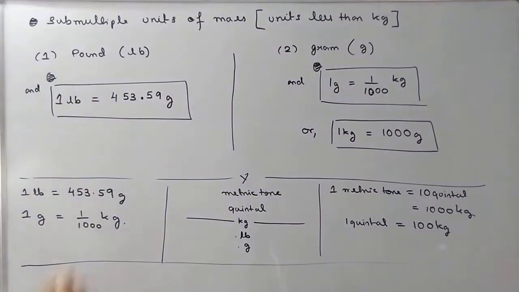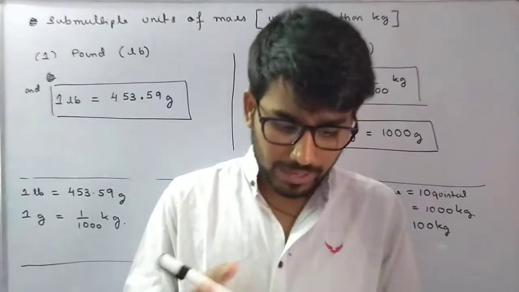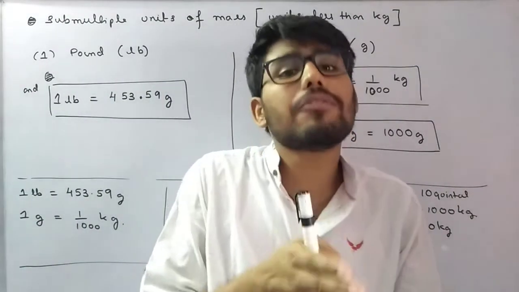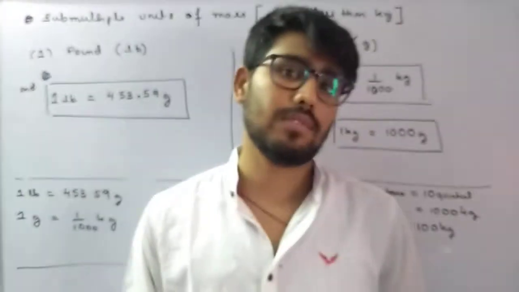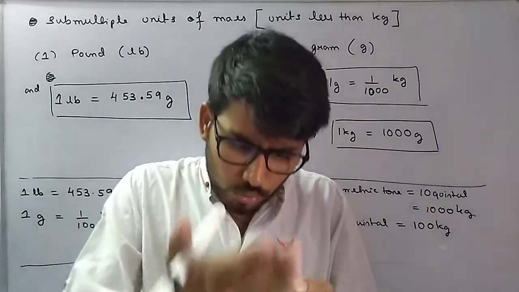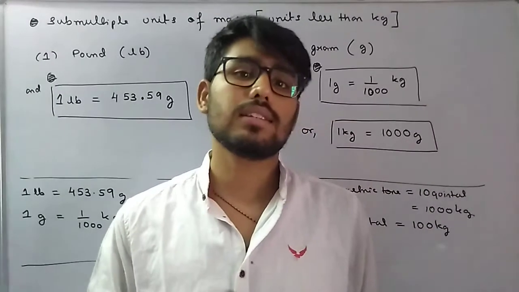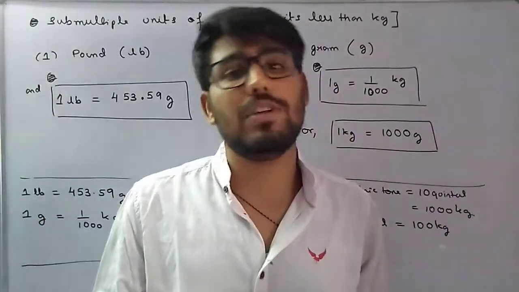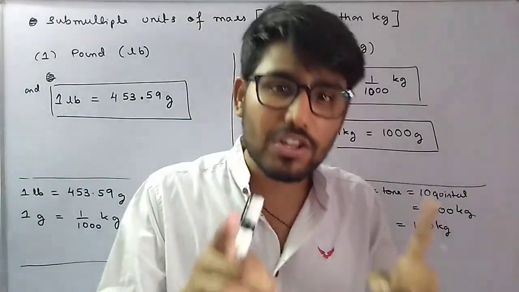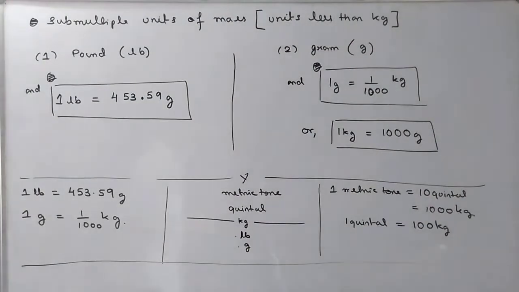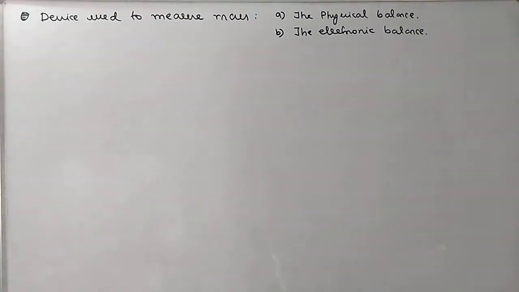Fine. So what we have discussed so far is the different units of mass. SI unit is kg, units greater than kg and units less than kg. Now what we'll discuss is how to actually measure mass. So please complete this. We'll move on to the next segment of the video, where we'll discuss devices used to measure mass.